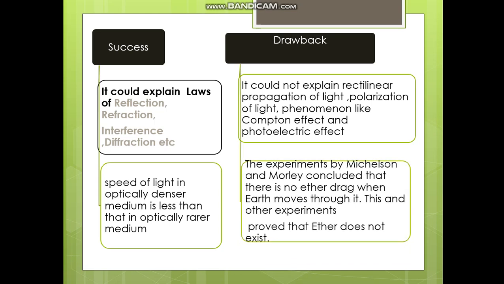The experiments by Michelson and Morley concluded that there was no ether drag when Earth moves through it. This and other experiments prove that ether does not exist.